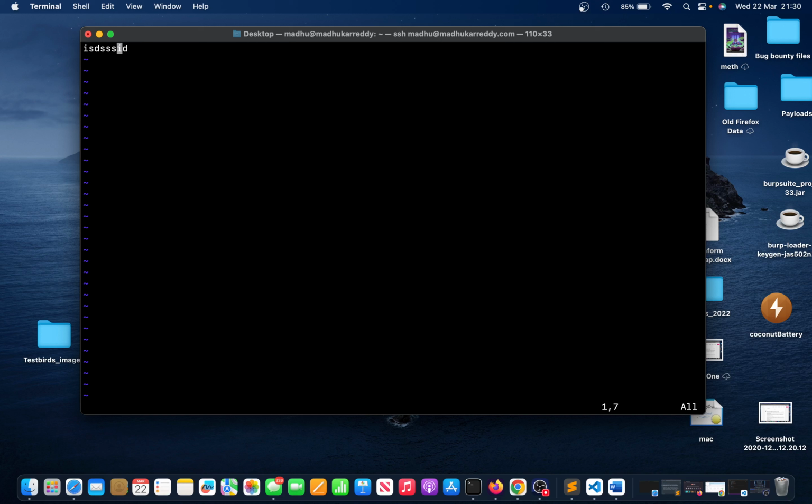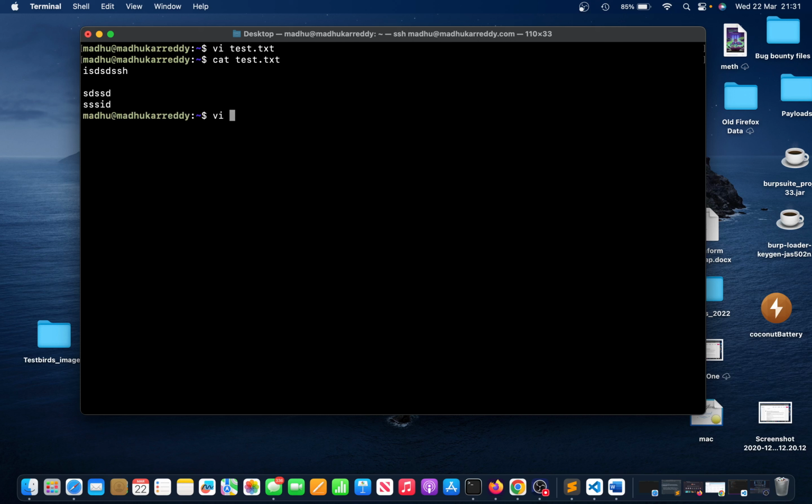If you want to save a file, if you already typed something over here, you just need to press escape, then colon, W, Q and exclamation. That means write and quit. So it's going to write to the file and quit. So that's it. Now if I look at the content of this test.txt file, I can see these many lines.